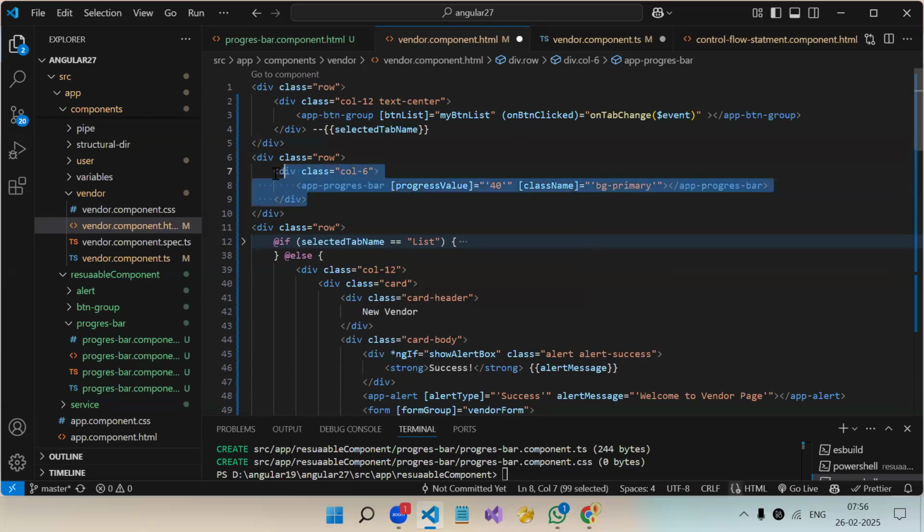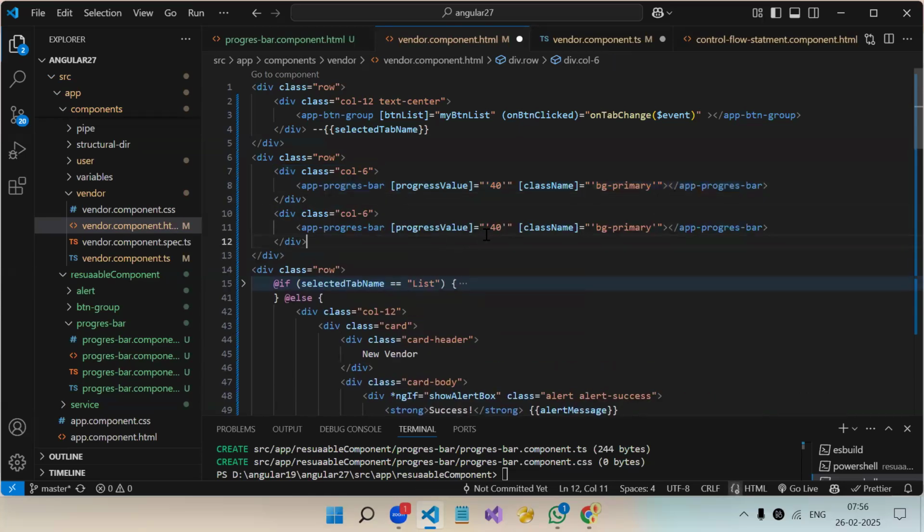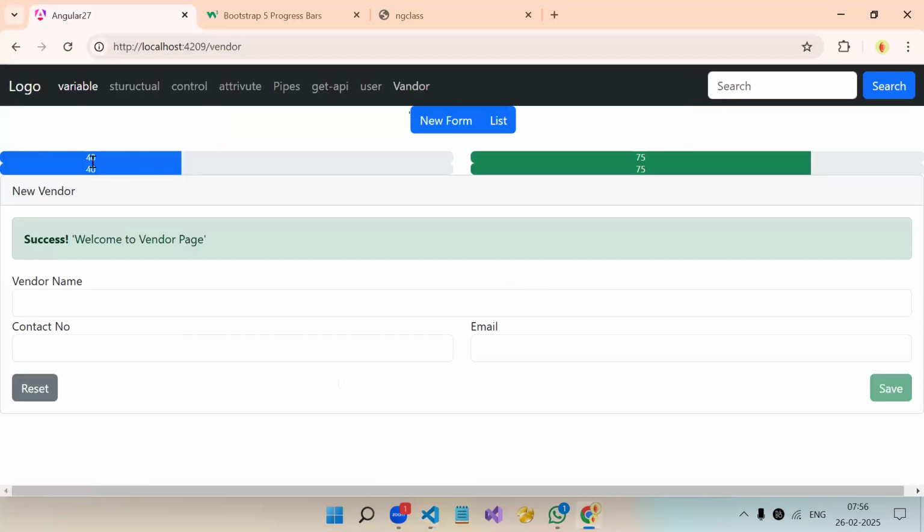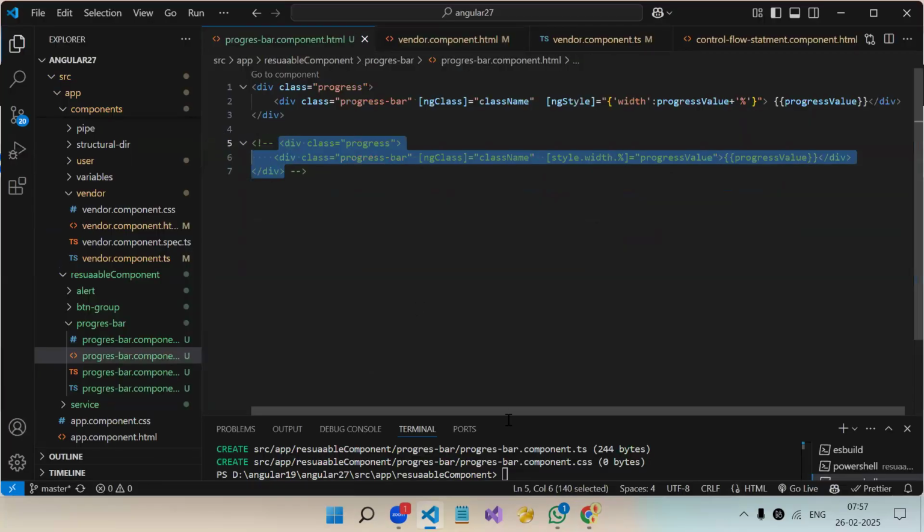In one more col 6, I will be using the same progress bar. Here I will say 75 and here I will say success. So in the same component, I'm using my reusable component two times. Vendor. See, here I got 40% and here I got 75, but with different colors also. Understood? Let's comment one. Clear?